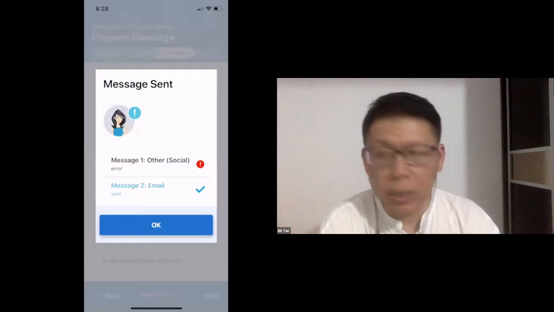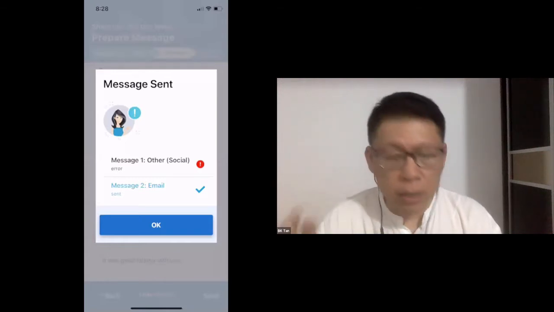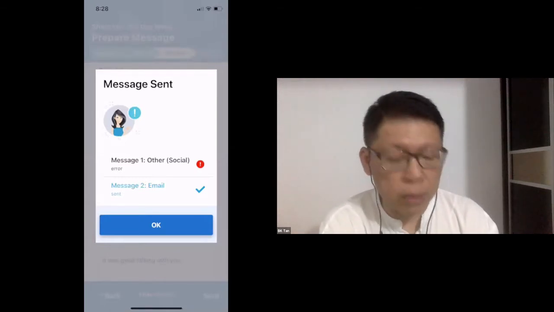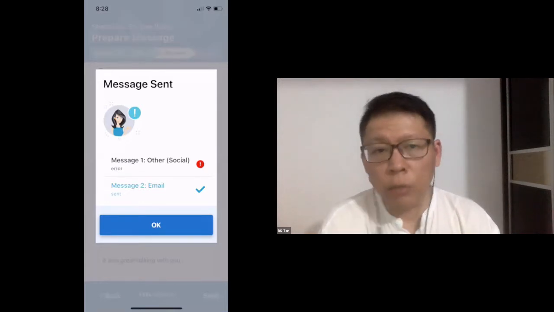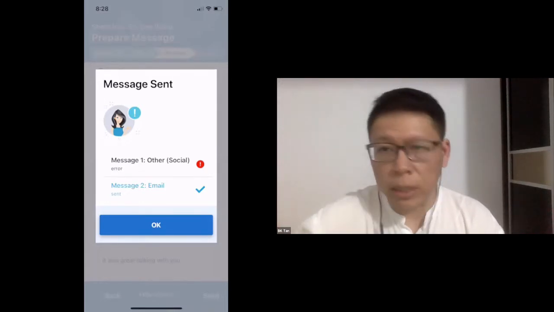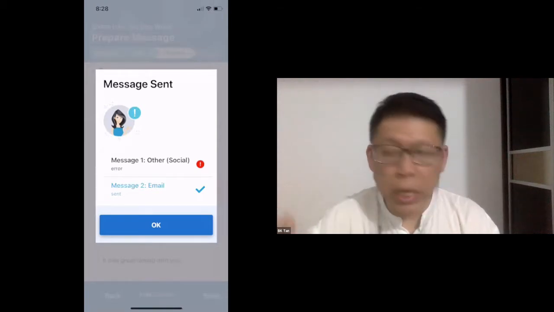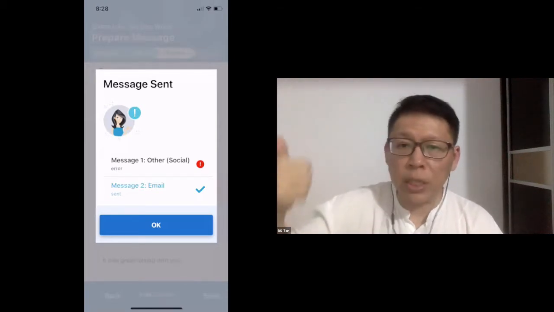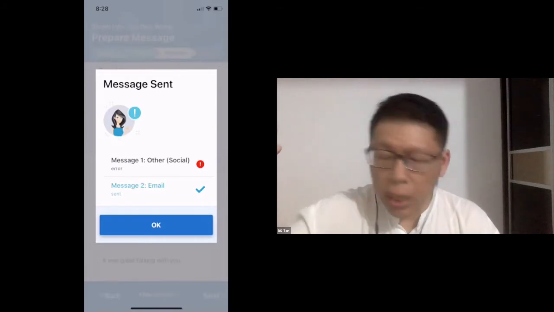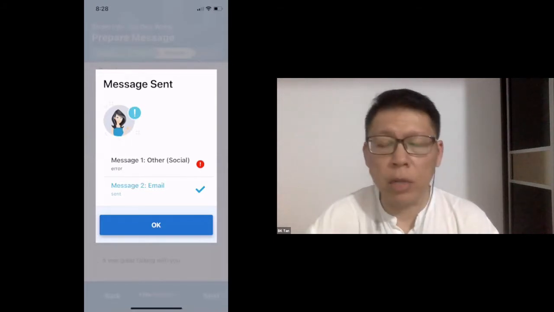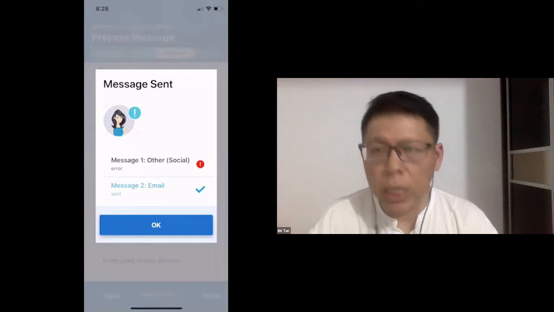Now, what happens is, if you click cancel, then it doesn't send, and you actually see here that it failed. Okay, but the email went out, so that went through, and it's okay. So of course, when you are sending out, you do not cancel. You just let it send out, via whatever. So you can either send via text or you can send via the social media apps like WhatsApp, Messenger, Line, WeChat, etc. It works on all the platforms.